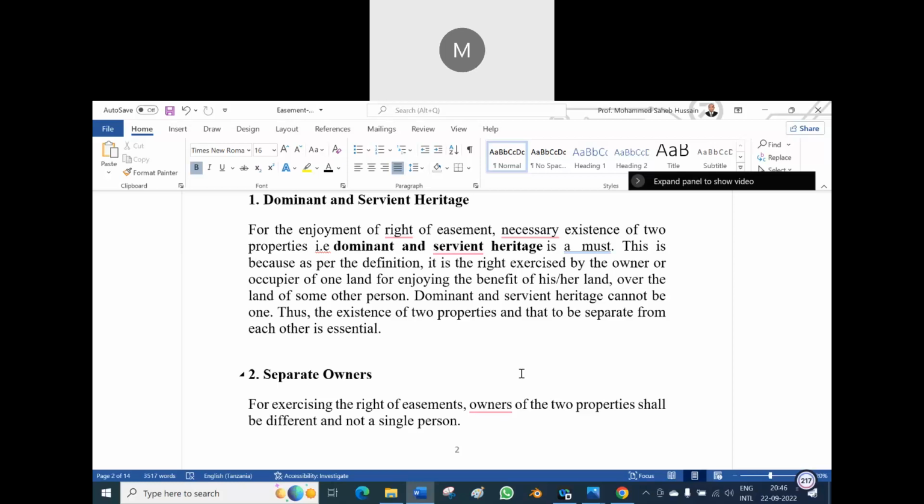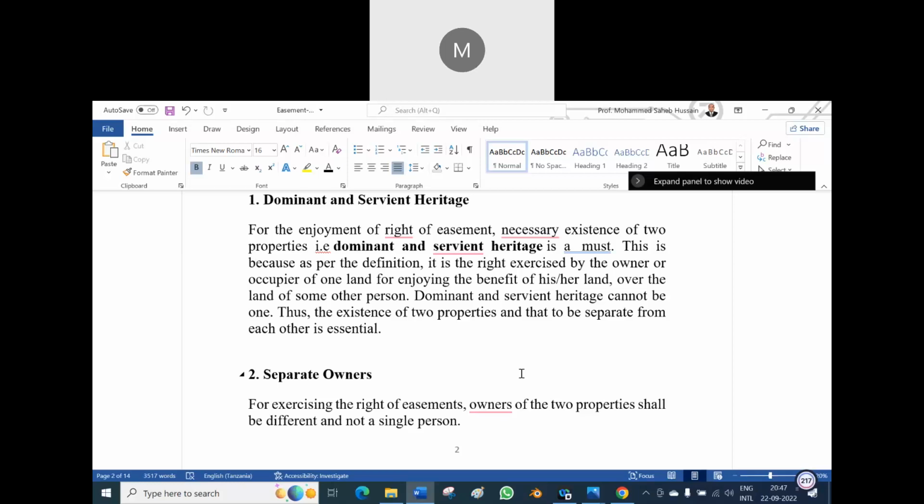This is because, as per the definition, it is the right exercised by the owner or the occupier of one land for enjoying the benefit of his own land over the land of some other person. Dominant and servient heritage cannot be one. Can a person be both dominant heritage and servient heritage?